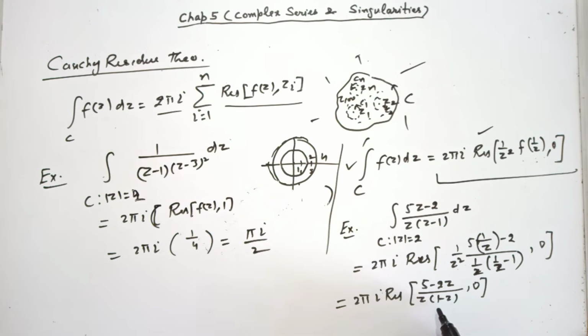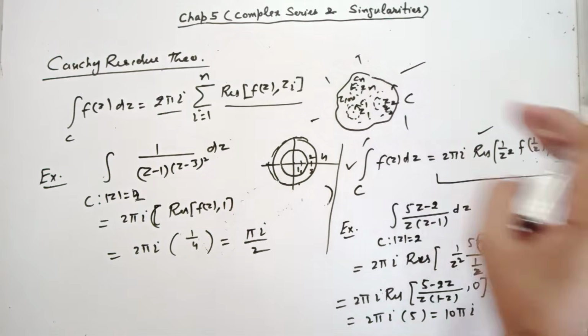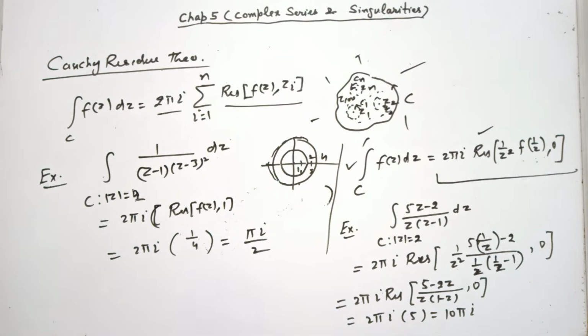Multiply this function by z and then put z equal to 0. So what do you get? 5 only? Yes, 5. So finally it is 2 pi iota into 5, 10 pi iota. Okay, so this way you can use this formula. This is very effective, especially when there are many singularities inside C and there are no singularities outside C. Then you can always use this formula for solving the integral.